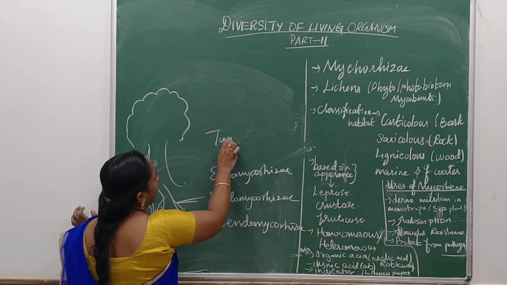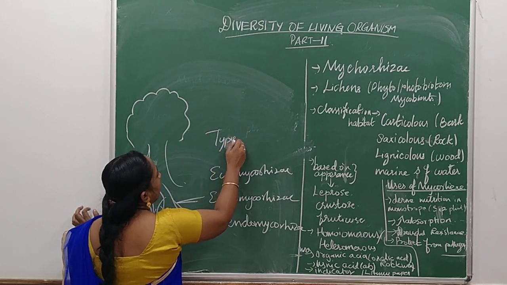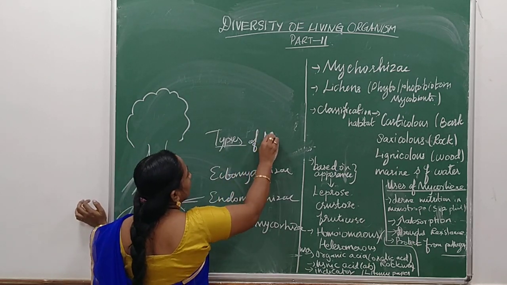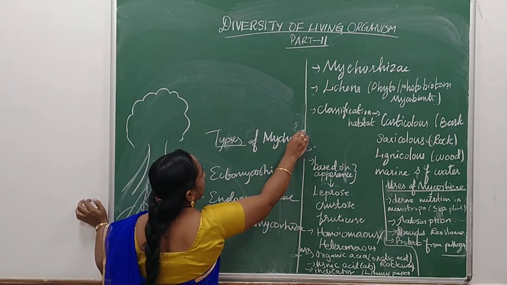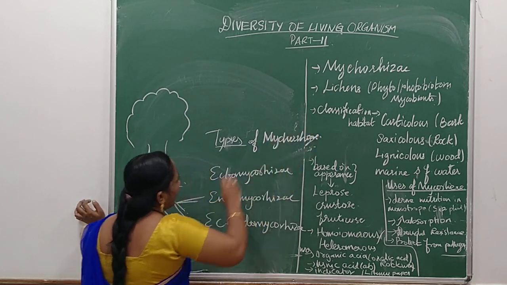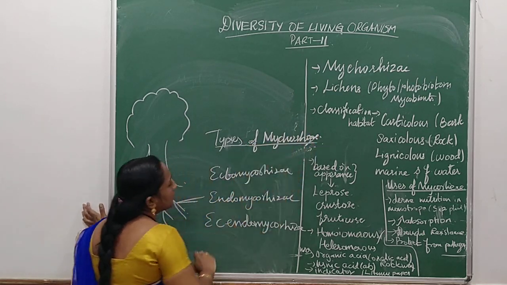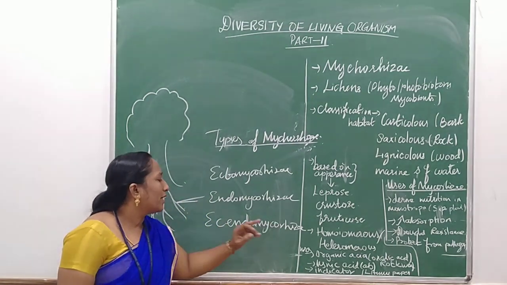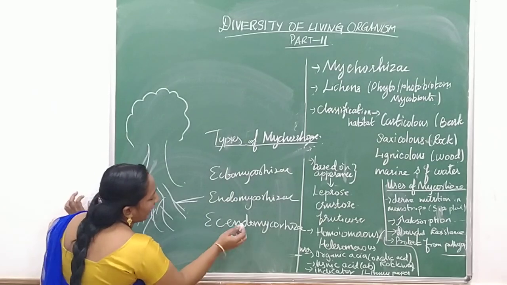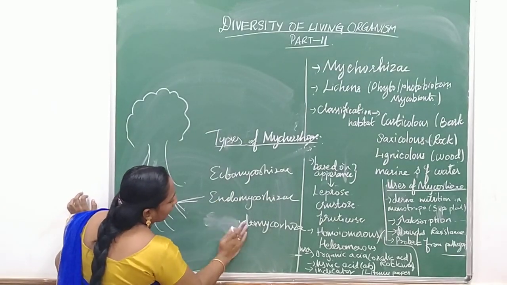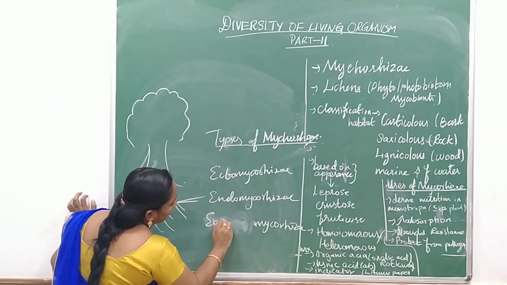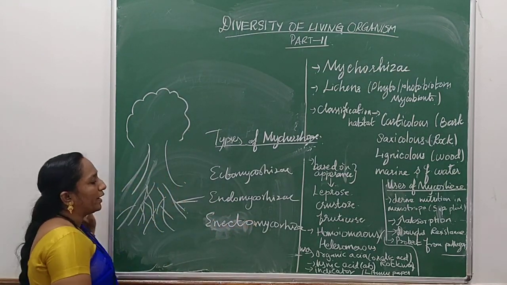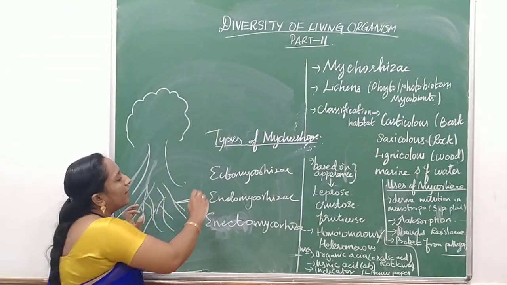So these are the 3 types of mycorrhizae: ectomycorrhizae, endomycorrhizae, and endo-ectomycorrhizae. Okay, see the first one, ectomycorrhizae.